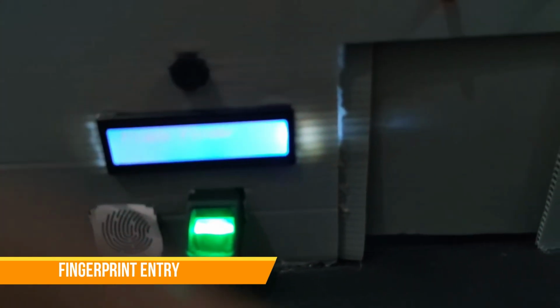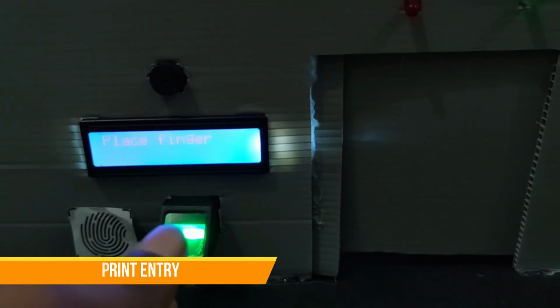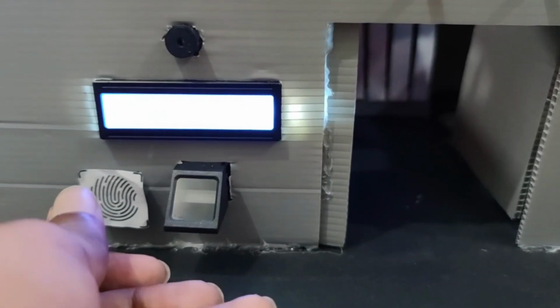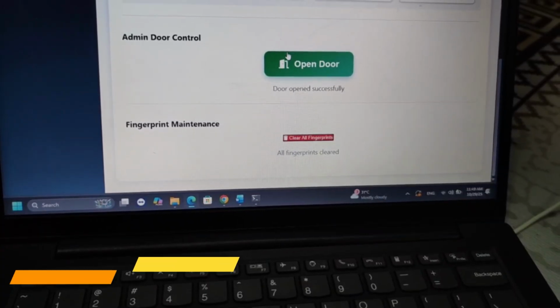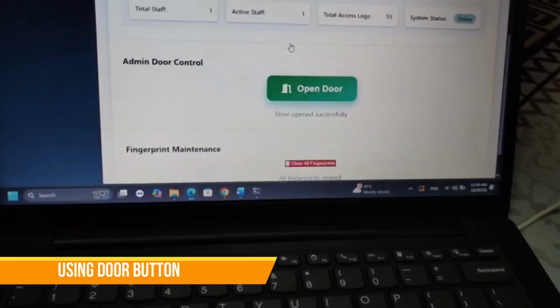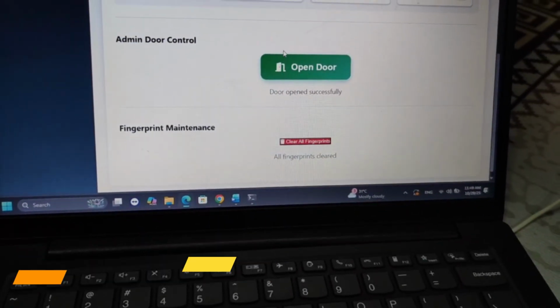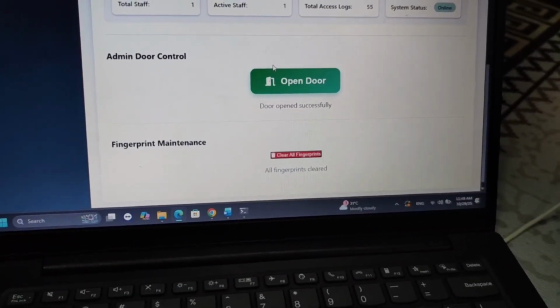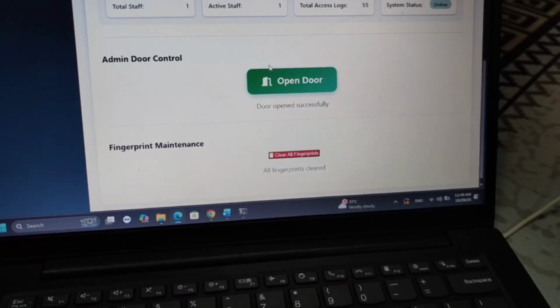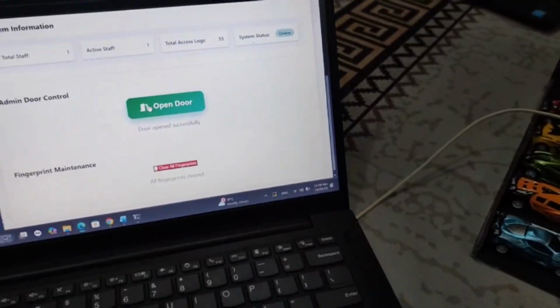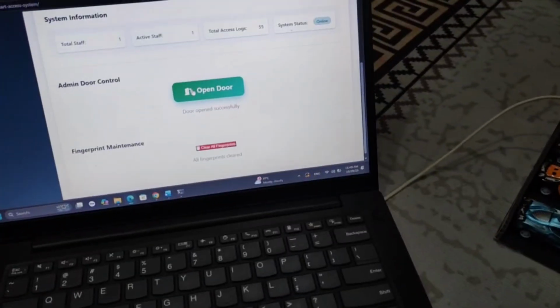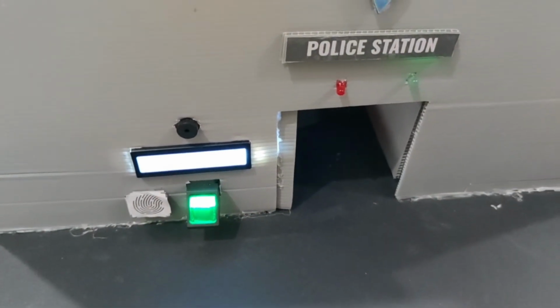Follow the instruction, then you're able to enter into the office. You will show your username, and then this is the admin door control. This is specially for admin to open for anyone without record. Wait, let me show you. When I click the admin door, the door will be opening like this.